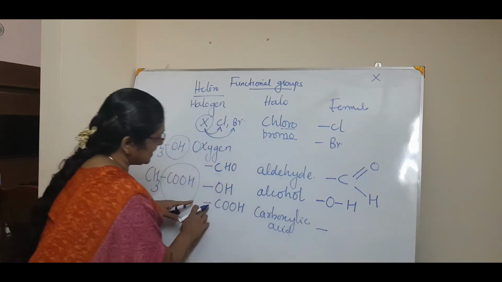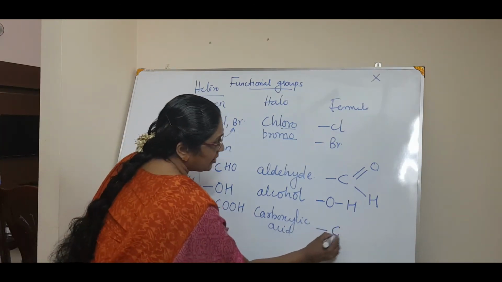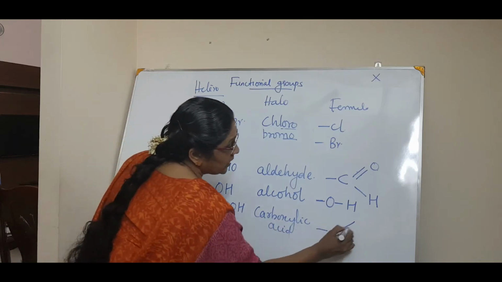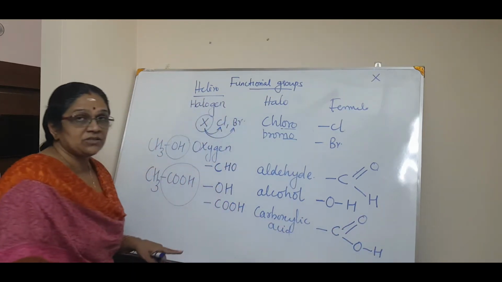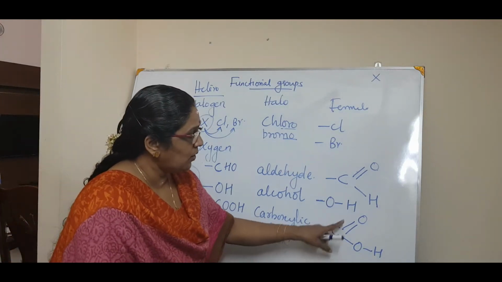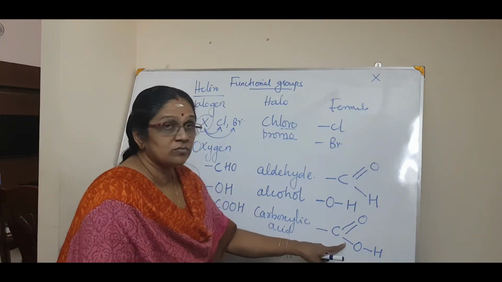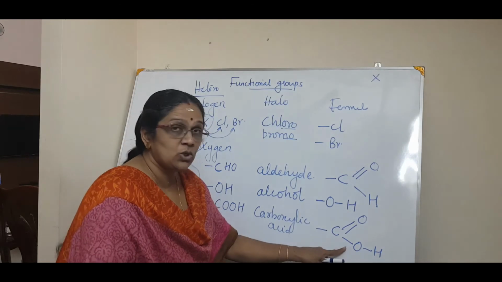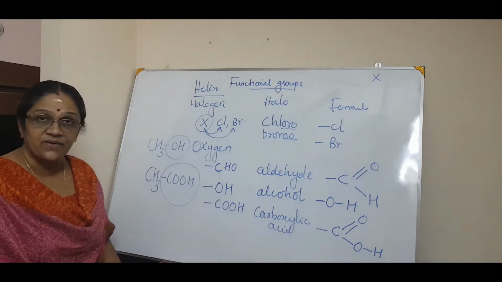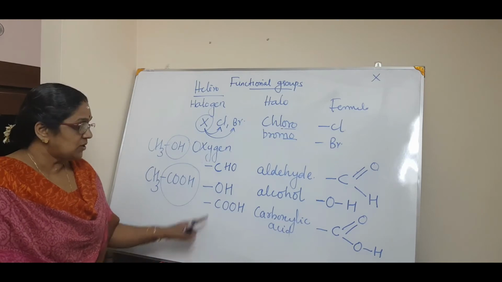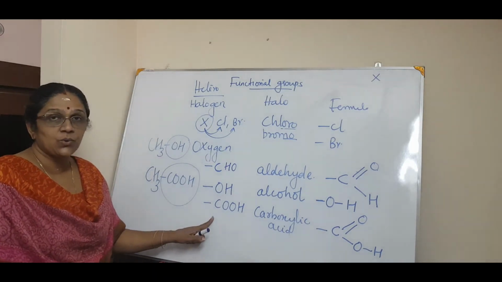See, this valency is the same as this valency: carbon, then 2 oxygens, 1 oxygen for the double bond, the other oxygen for OH. See the valency? Carbon 1, 2, 3, 4. Correct. Oxygen 1, 2. Hydrogen 1. So the valency is satisfied. Isn't it? So this is again a functional group.